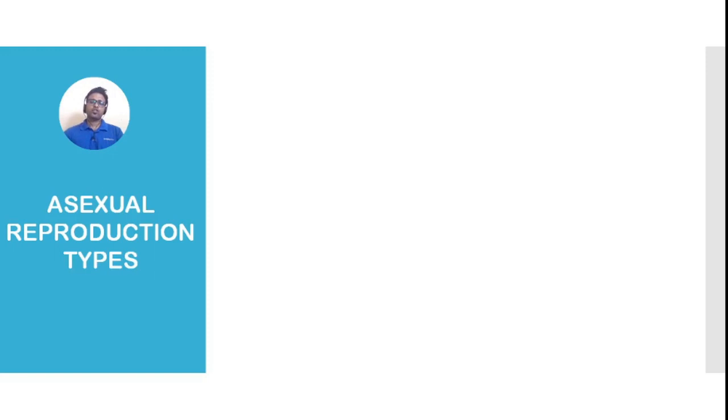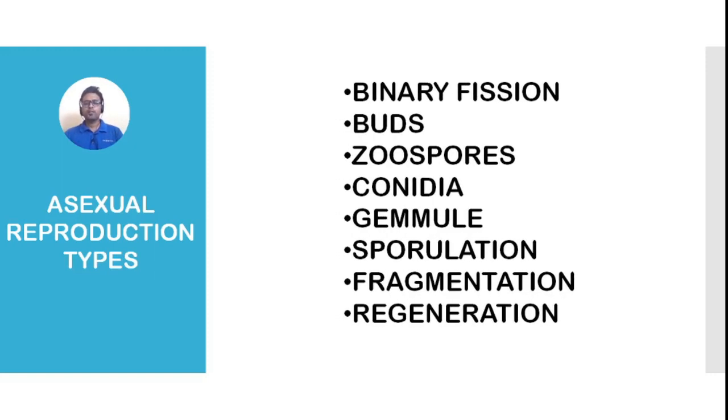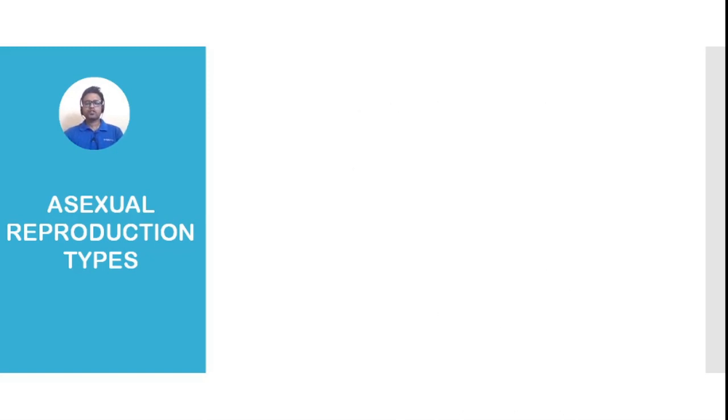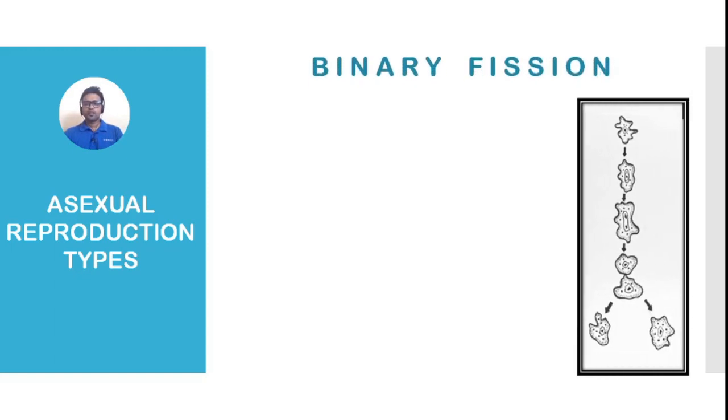Now, let's talk about the different types of asexual reproduction. There are so many types of asexual reproduction like binary fission, bud formation, zoospore, conidia formation, gemmule formation, sporulation, fragmentation, regeneration. Okay, now let's discuss one by one very briefly. First one is binary fission.